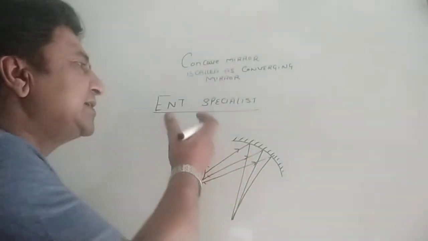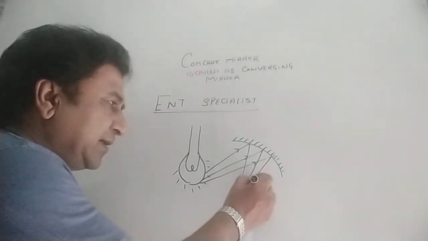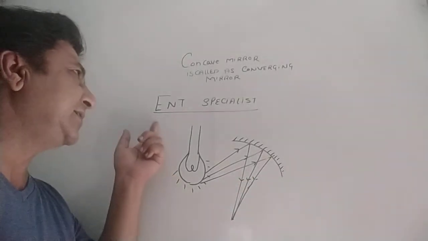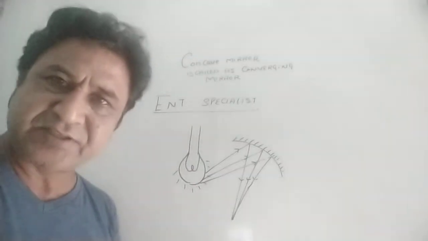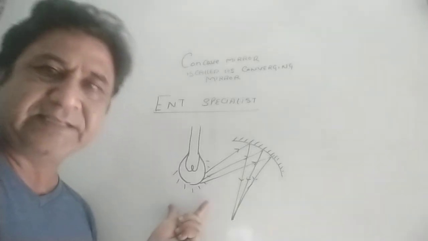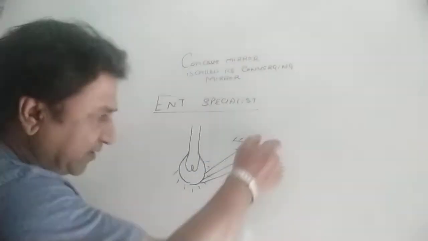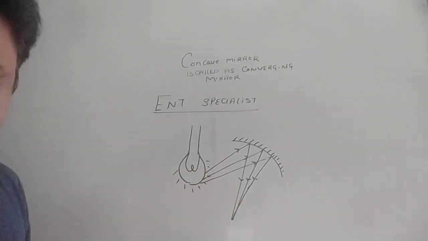So again the concept is that the concave mirror converges all the parallel rays to a particular point. ENT doctors also utilize it to see the ear, nose and throat. That property of converging is being utilized by these doctors.